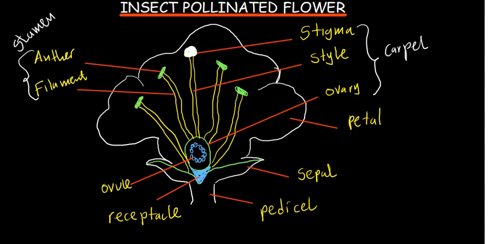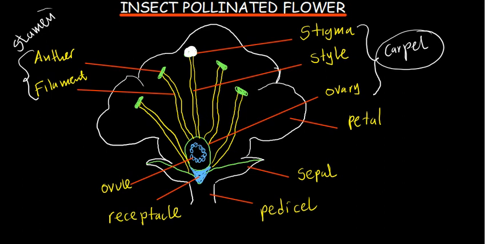So it contains an ovary with one or more ovules, the ovules which you can see here, and then it also contains the sticky part which we call the stigma. The stigma is sticky such that when the pollen grains are moving from the anther, as they go to this part, they are going to stick and not be able to fall off. So that is the carpel, the female part of the flower.